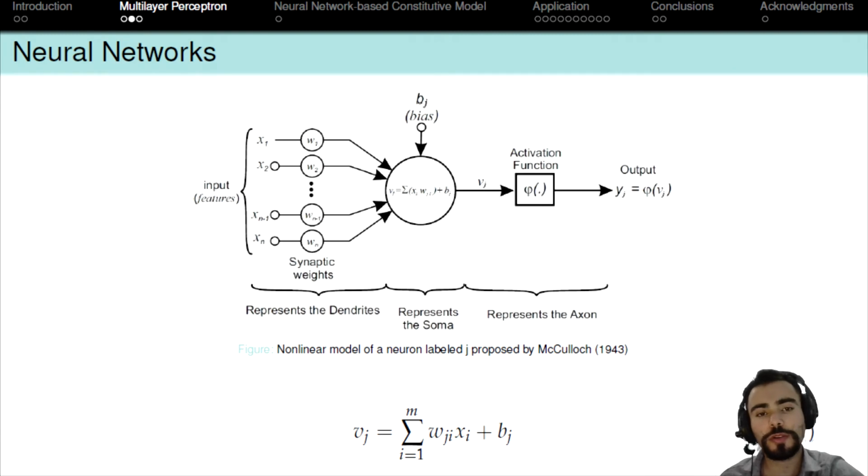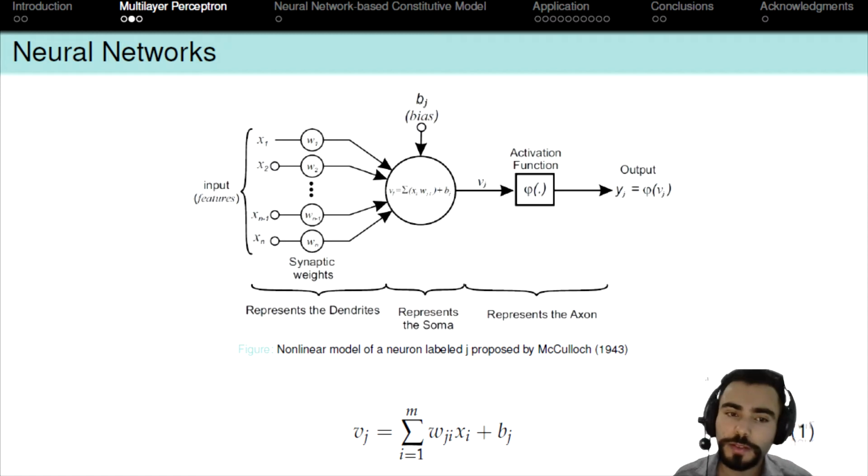Neural networks are a nonlinear dynamic system formed by a large number of neurons highly interconnected. A multilayer perceptron consists of an input layer of neurons, one or more hidden layers, and an output layer. Then the structure of an artificial neuron is observed. Inside an artificial neuron happens the linear combination described by equation 1.